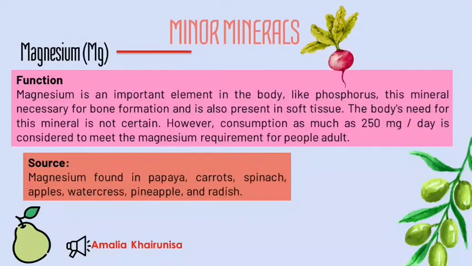Hello, I'm Amalia Kharinisa and I will explain about minor minerals. The first is magnesium. The function of magnesium is an important element in the body. Like phosphorus, this mineral is necessary for bone formation and is also present in soft tissue. The body's need for this mineral is not certain. However, consumption of 250 mg per day is considered to meet the magnesium requirement for adults. We can find magnesium in papaya, carrot, spinach, apple, watercress, pineapple, and radish.